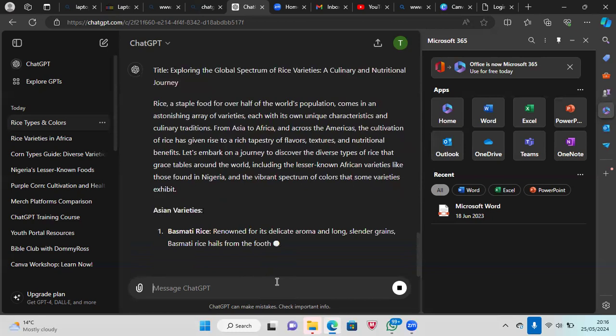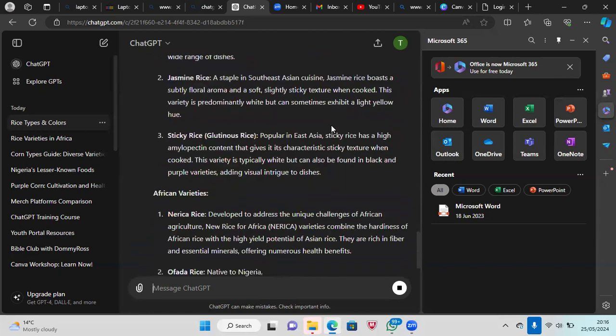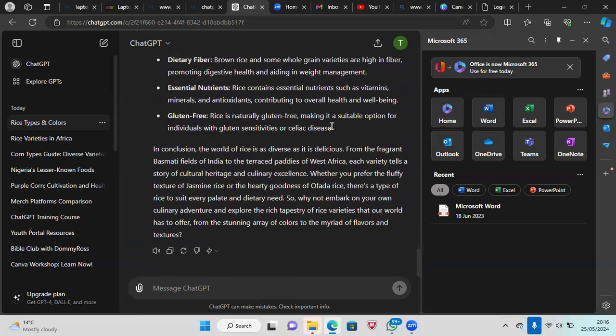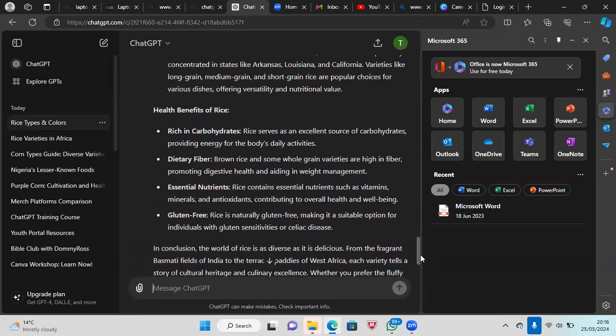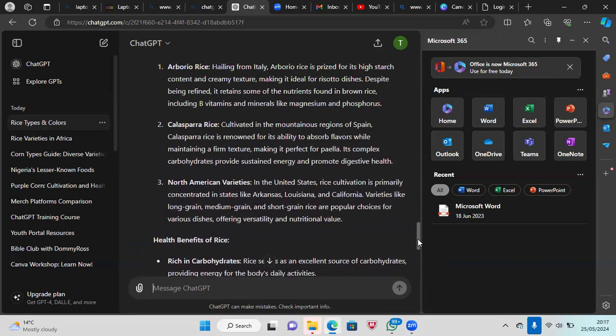I'm hoping that it's going to do that now, because ChatGPT sometimes can be tricky. If you don't know how to query it very well, or if it doesn't give you exactly what you want, it can be very interesting.